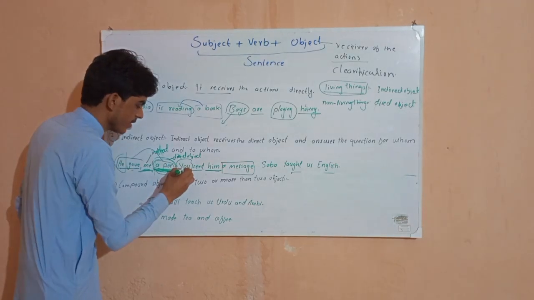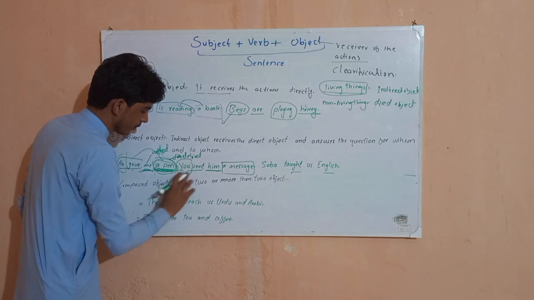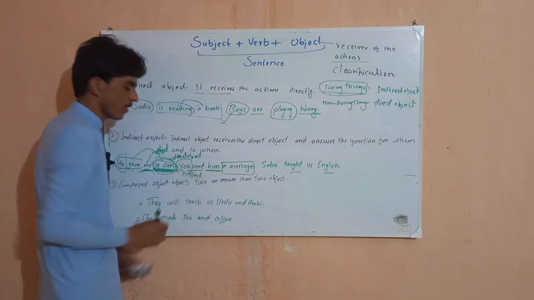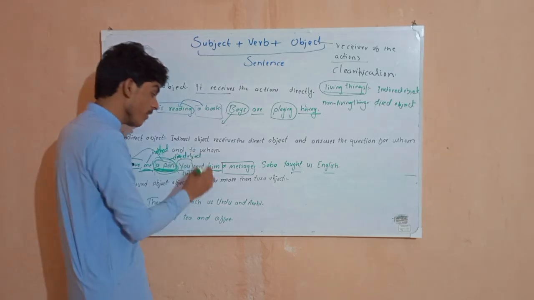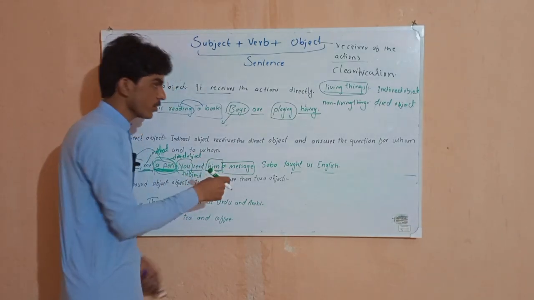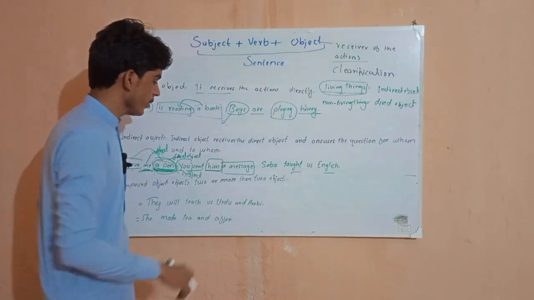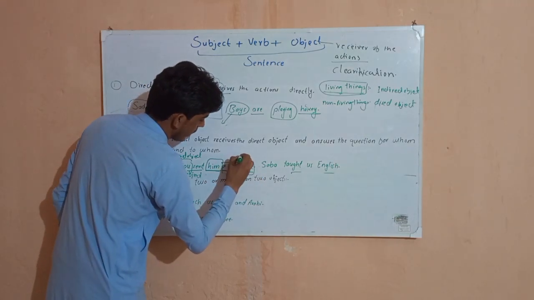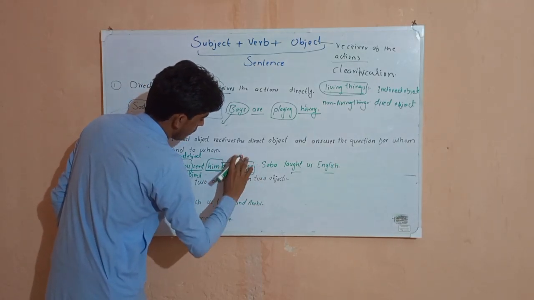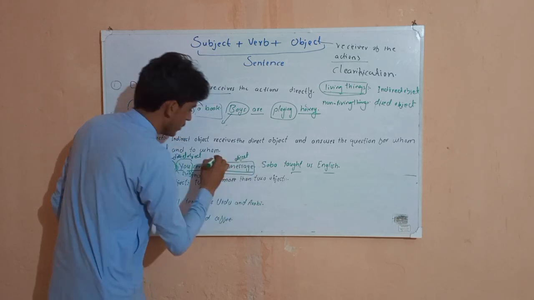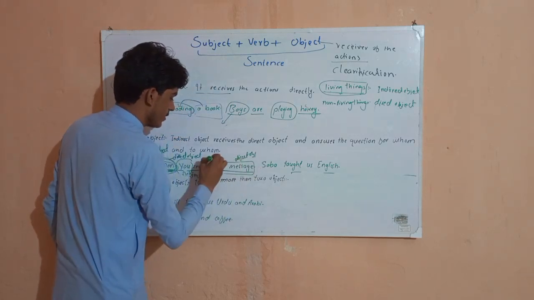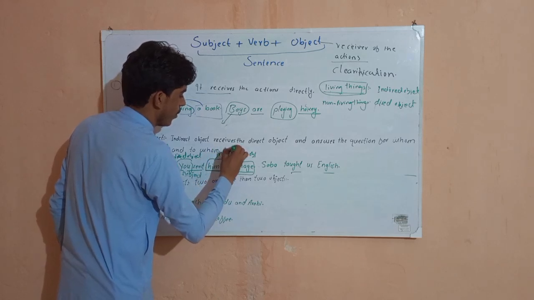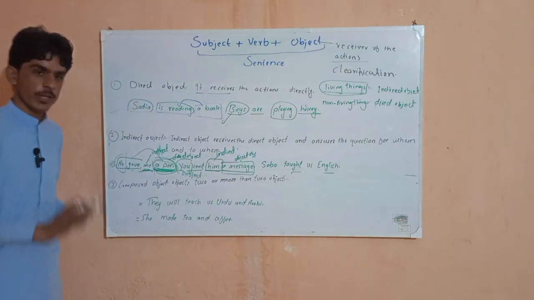So you is our subject, and sent is our verb. Now just know the formula of this one. You will directly know that this message is our direct object, and this is our indirect object. I hope you have got this.